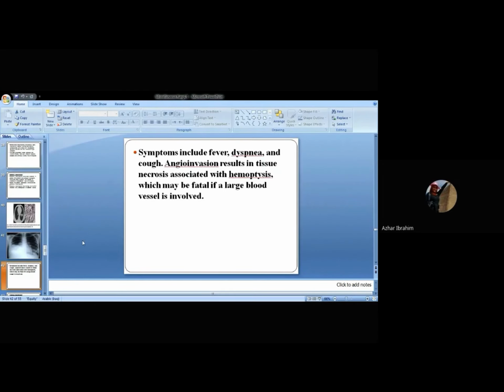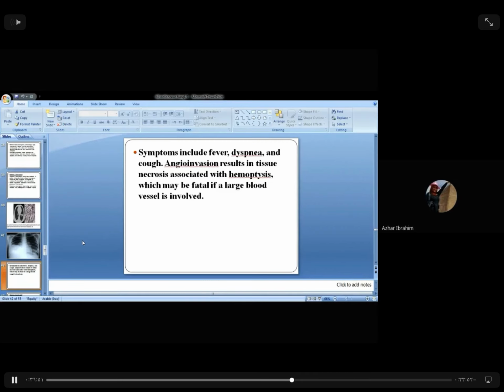Symptoms of pulmonary mucormycosis include fever, dyspnea, cough. Of course, angioinvasion results in tissue necrosis. You remember I said the hyphae can plug the blood vessels, because these hyphae invade the blood vessels, causing tissue necrosis associated with hemoptysis. Because of this angioinvasion, the hemoptysis may, of course, be fatal if large blood vessels are involved.